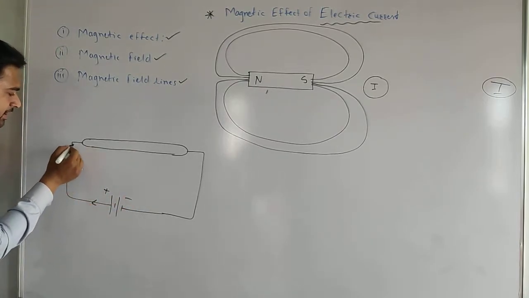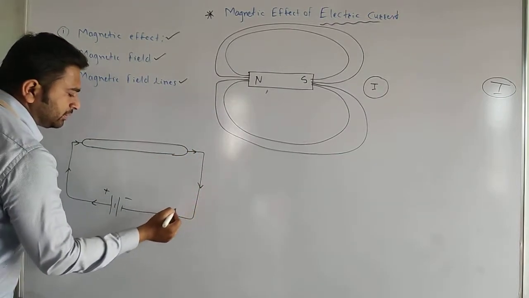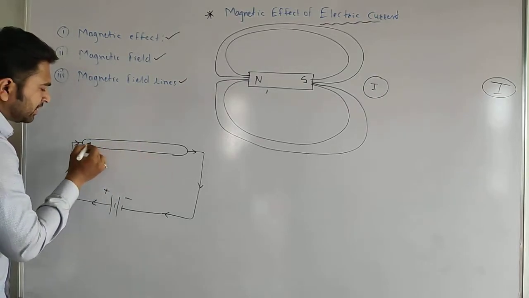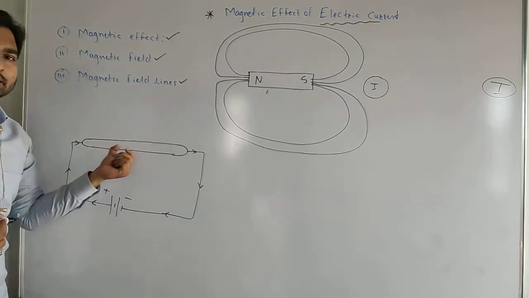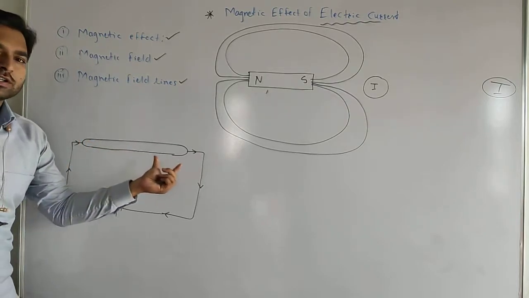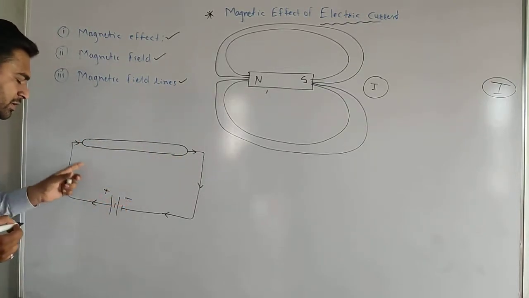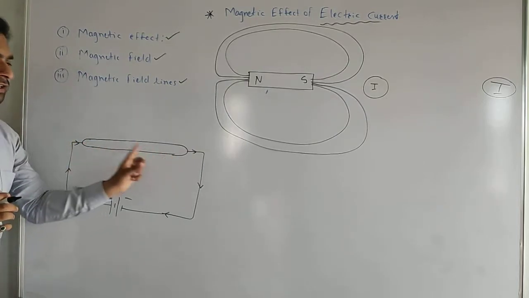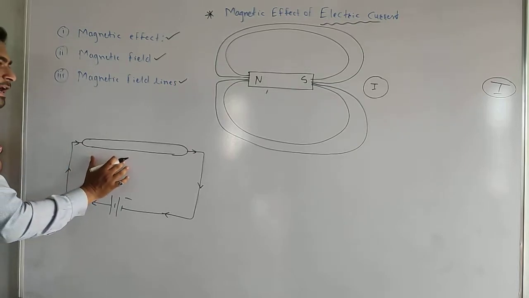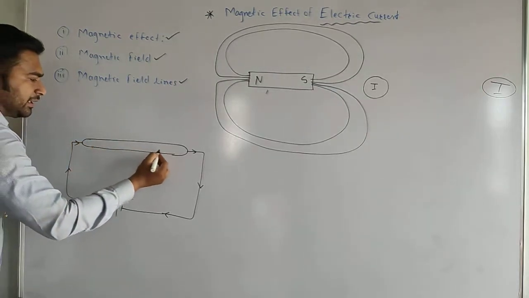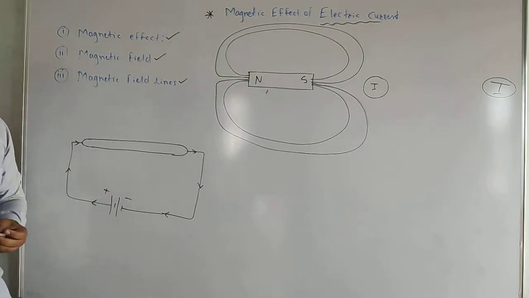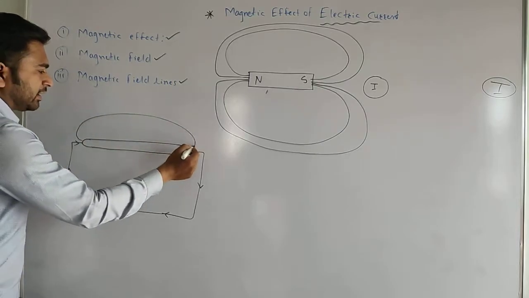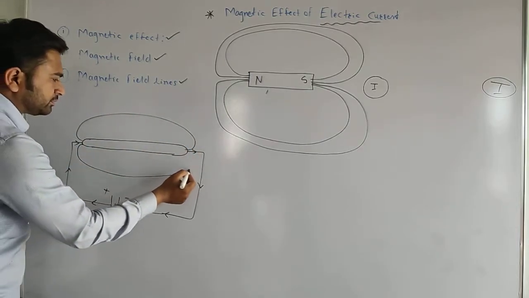If current passes through this wire in this way, then this conductor is a current carrying conductor, because current is flowing in the circuit. In such a case, the conductor will also act like a magnet, which means a magnetic field will get created around this conductor also.